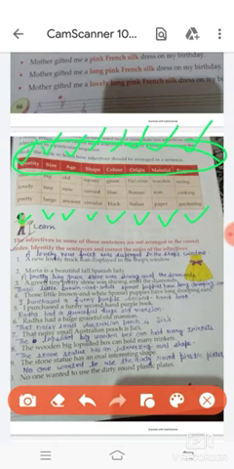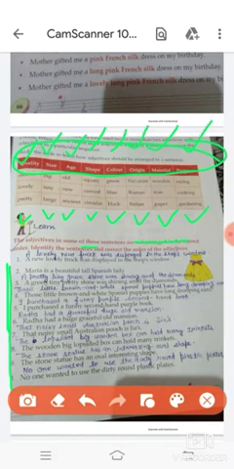In the question, students, you are given sentences in which the adjectives are not all arranged in the correct order. Identify the sentences and correct the order of the adjectives. You have been given 10 questions, and in these 10 questions some sentences are not arranged in the correct order.